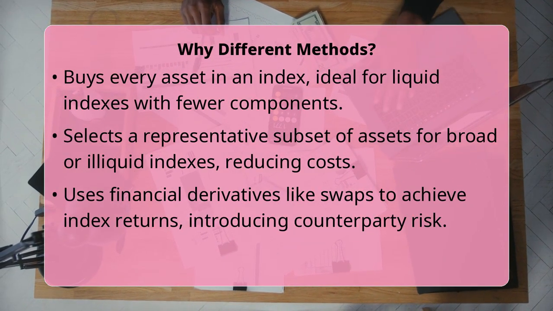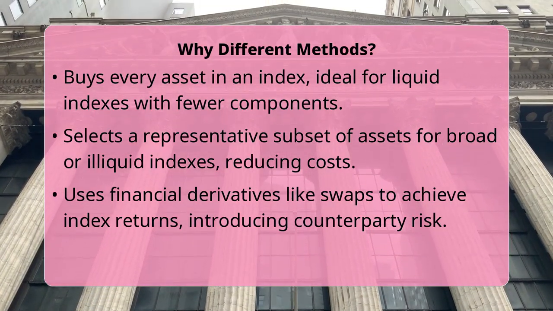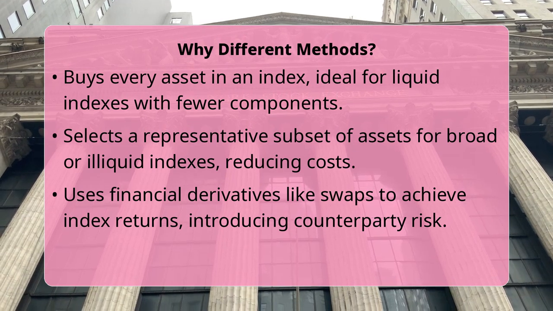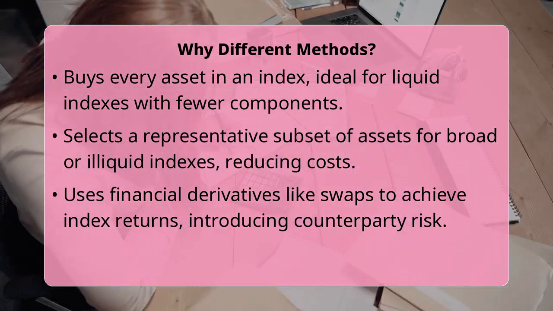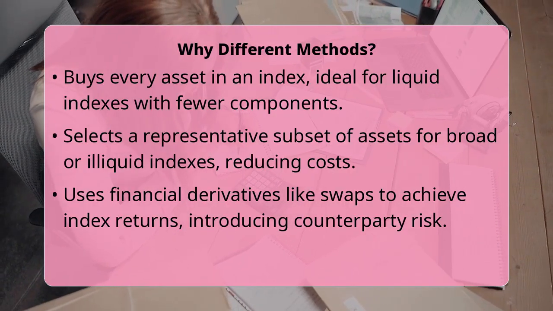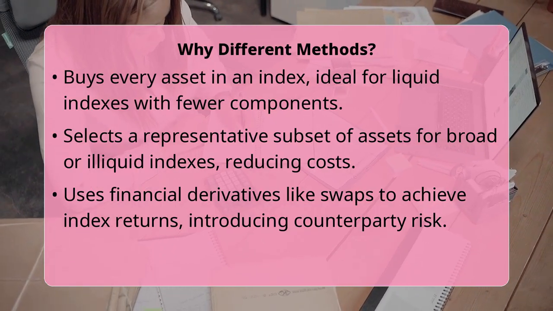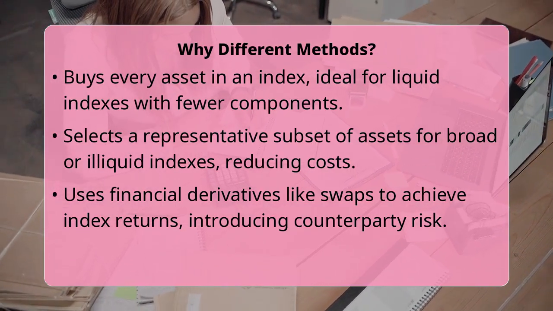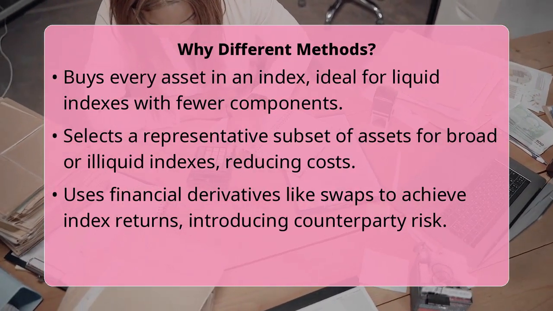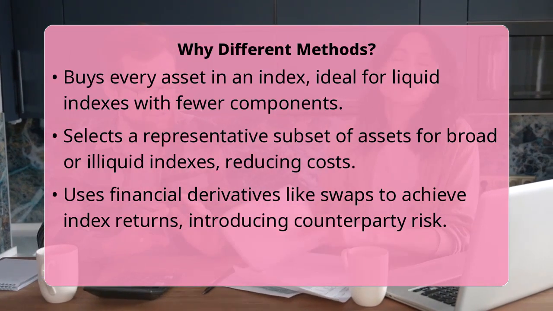Full replication, for instance, involves buying every single asset in the index in the exact same proportion. This is ideal for indexes with a relatively small number of highly liquid components, aiming for the lowest possible tracking error, which is the difference between the fund's performance and the index's performance. However, for indexes with hundreds or even thousands of securities, or those with illiquid assets like many commodities, full replication becomes too expensive and complex to execute efficiently.